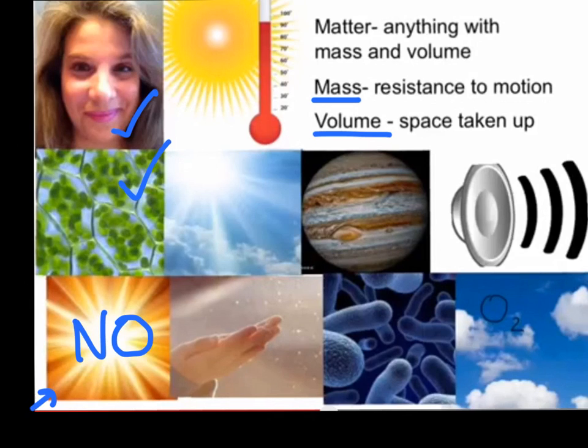The next one on your sheet is clouds. So clouds seem very insubstantial. It feels like a cloud isn't really there. You feel like you can just kind of put your hand through it, and you can, but there is something there. Clouds are actually collections of liquids that have been sprayed into the air, sort of. Like if you were to take a spray bottle and spray some liquid into the air, that's what a cloud is. And clouds do actually take up space, and they do have mass. However, if you were to take all of the liquid that's in a cloud and compress it down and put it inside of that balloon, you could probably fill one balloon with one big cloud because it's actually pretty spread out, the whole thing.